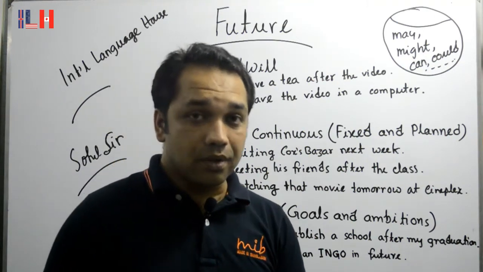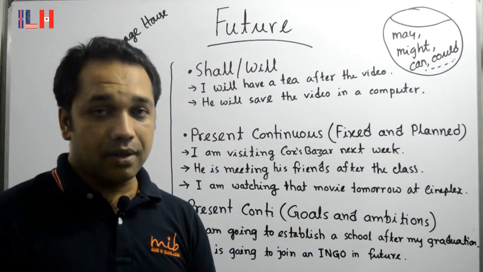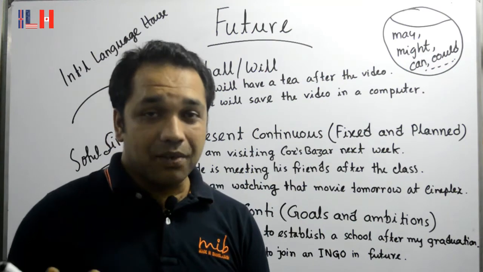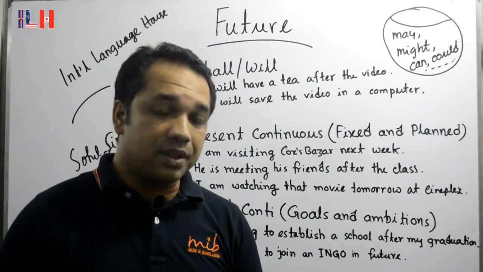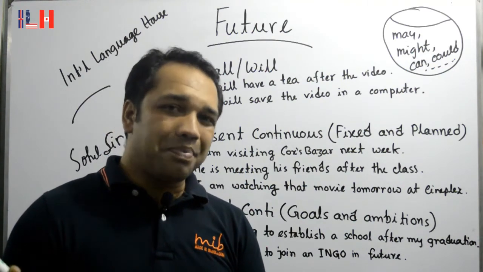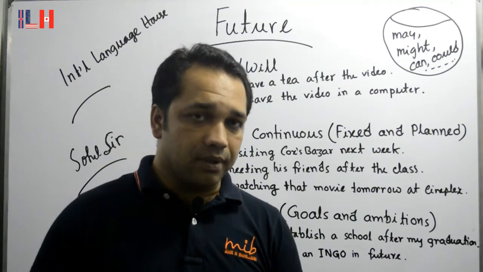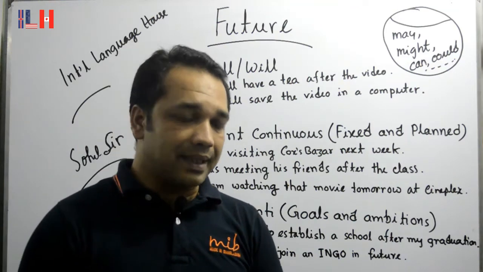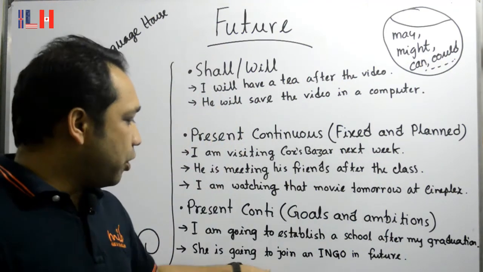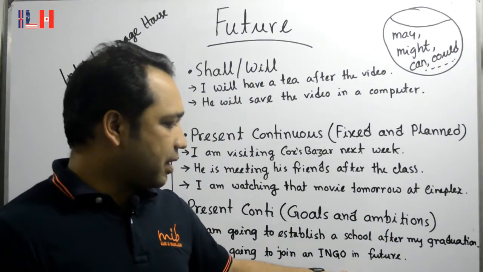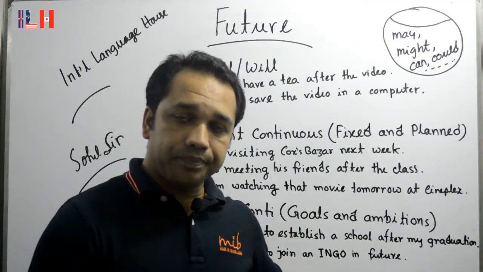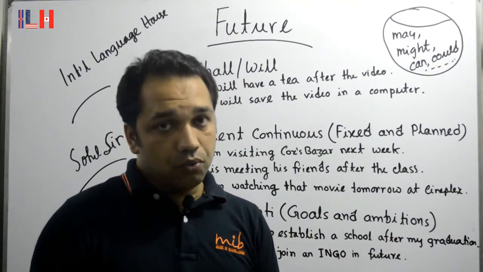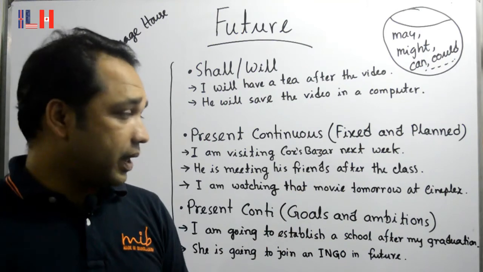So that's his goal, ambition, to join an international NGO, maybe after completion of his masters or PhD or whatever. You also express your goal in that way, like she is going to join an international NGO in future. So we express future in various ways.